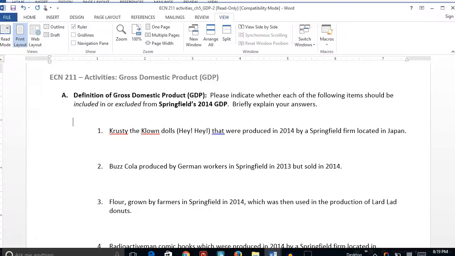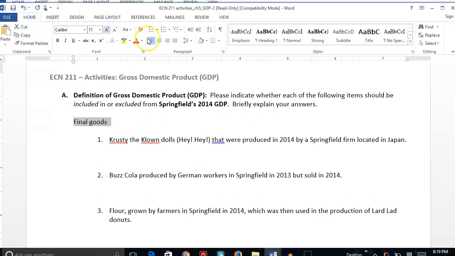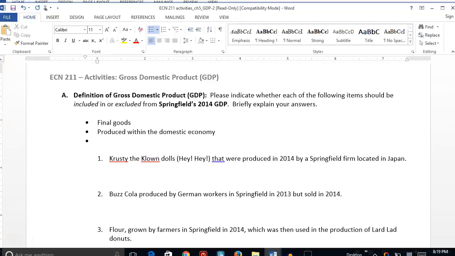In our GDP, we only want to count the value of all final goods. Let's highlight that. All right, there we go. Final goods produced within the domestic economy. And the third key thing is in a specific period of time.